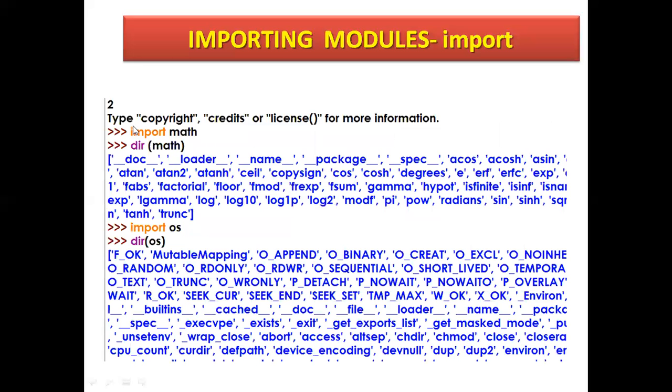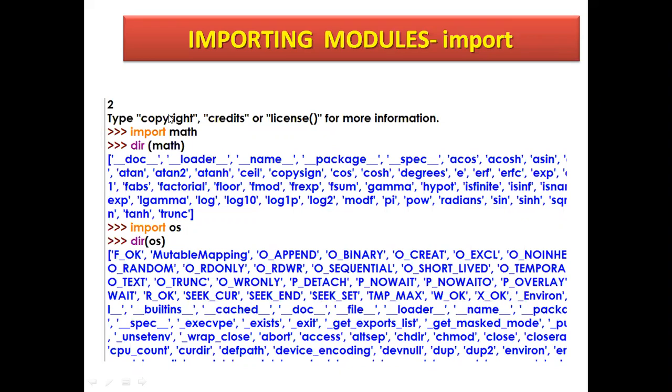See here, just the same. Import math. Import is a keyword and math is a module name. So here dir(math), whatever module you want to list, its directory will be available in Python and will be displayed, listed there. See here, import os. OS means operating system, dir(os). So all the operating system functions will be displayed, listed here.